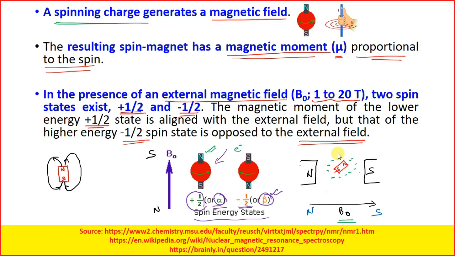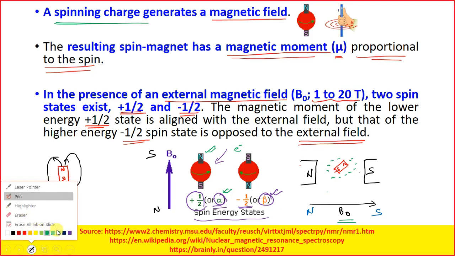So you will have this magnet, instead of going to the low energy state, alpha state, somewhat in an intermediate state.